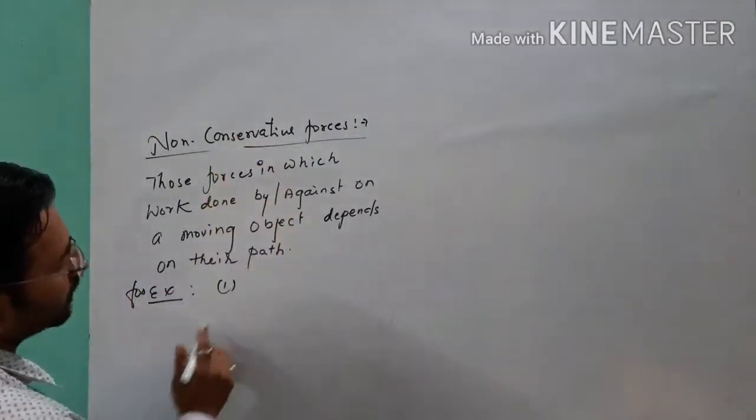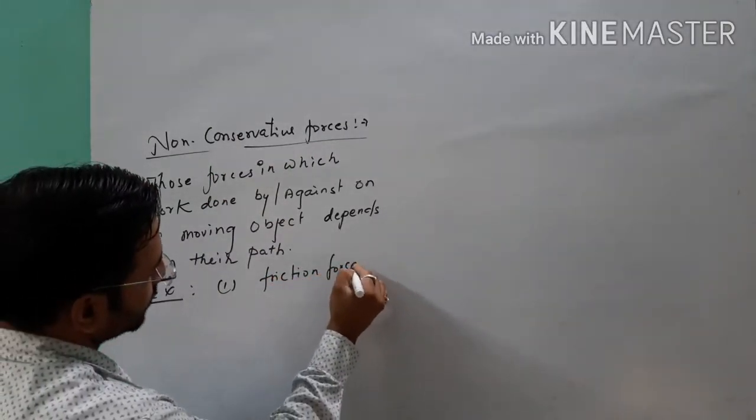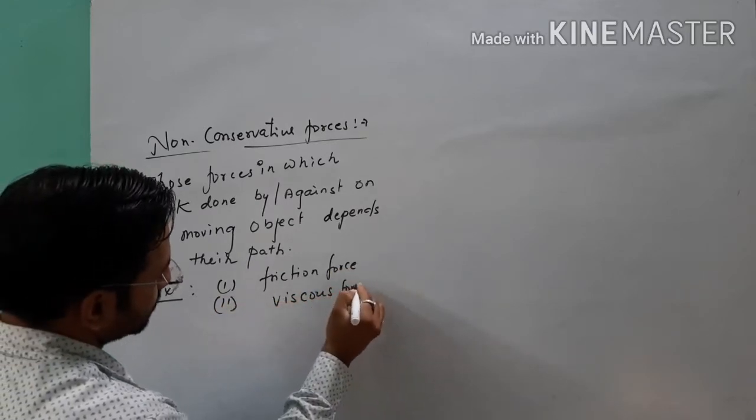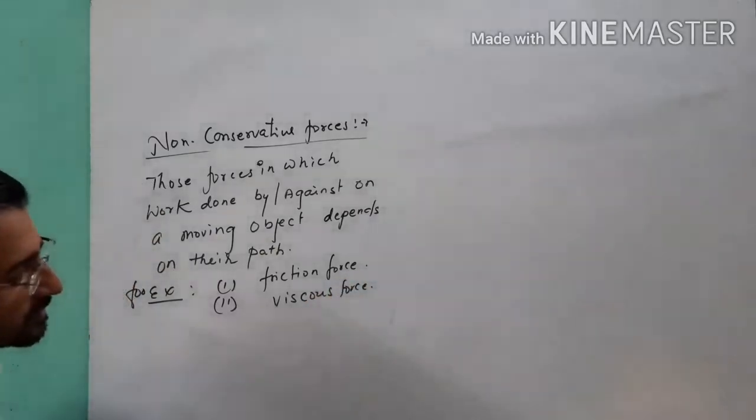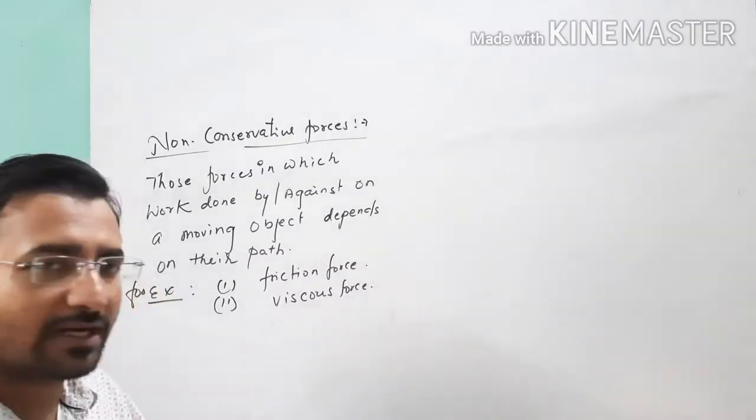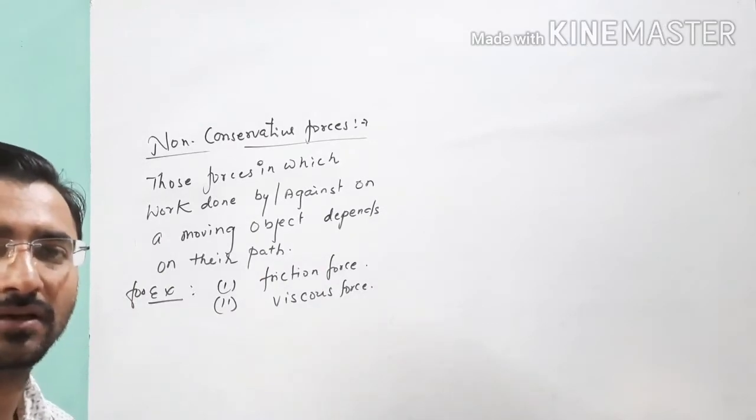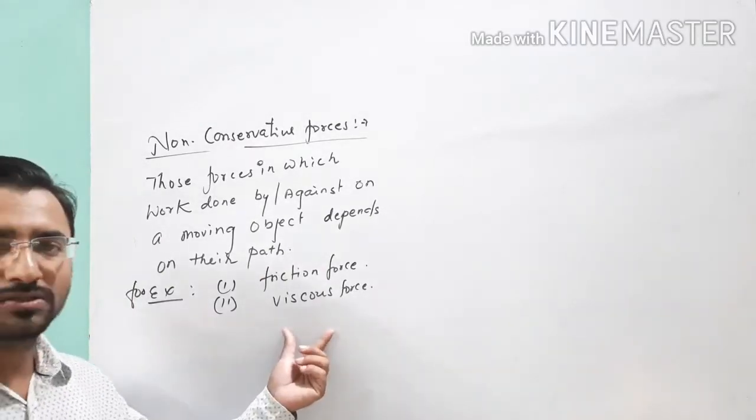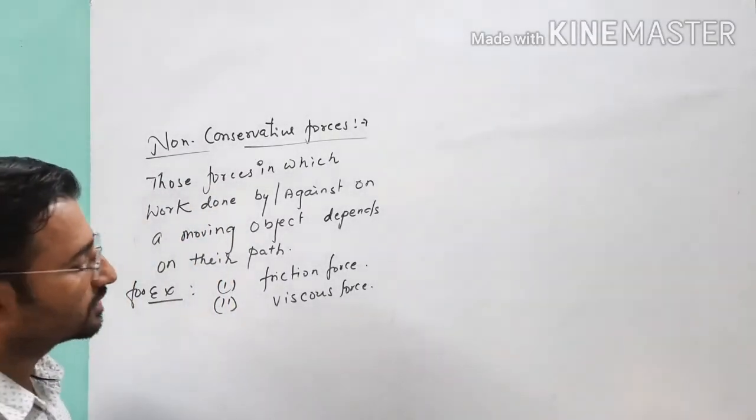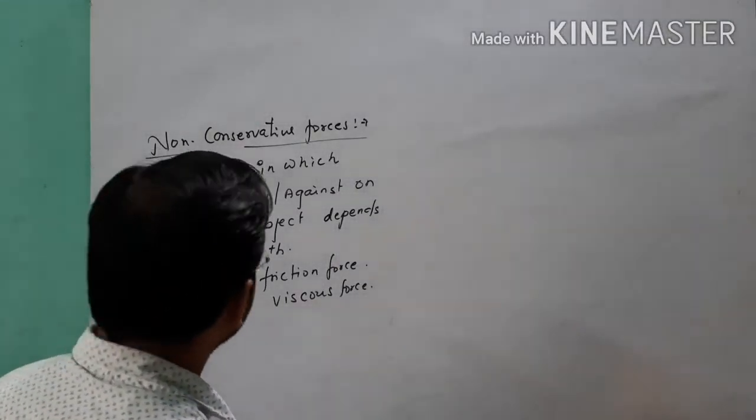For example, examples related to non-conservative forces are friction force and, second, viscous force. Friction force and viscous force. Friction force acts between the surfaces of two solid objects, and viscous force acts between the surfaces of two liquids or two fluids. Fluids means those which have a tendency to flow, meaning gases and liquids. So viscous force and friction force are examples of non-conservative forces.